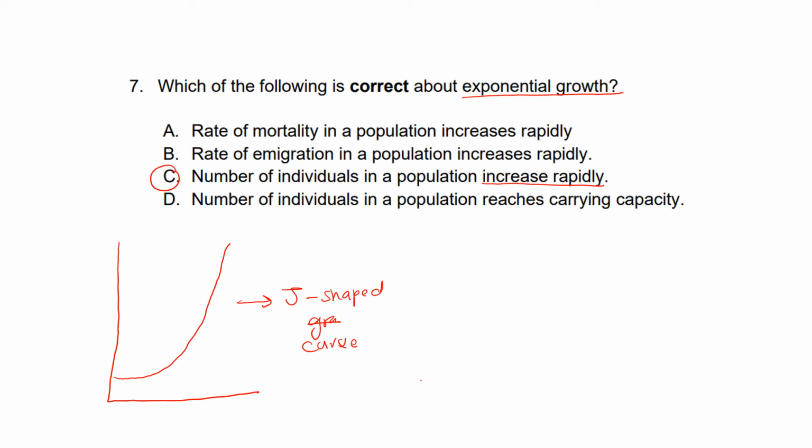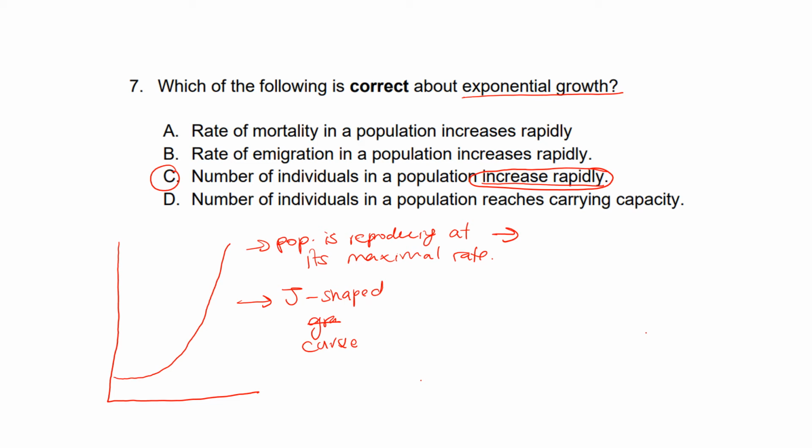It means that the population is reproducing at its maximal rate. Okay, so it increases rapidly because why? Because there is no restriction on the ability of the organism to live, grow and reproduce. Okay, there is no restriction. The population is growing in an ideal condition.